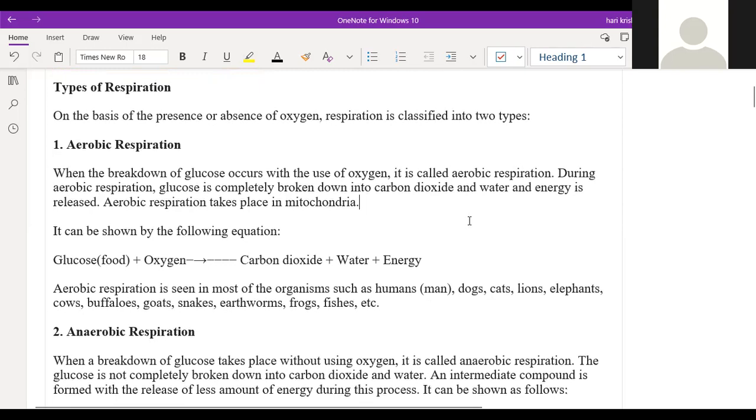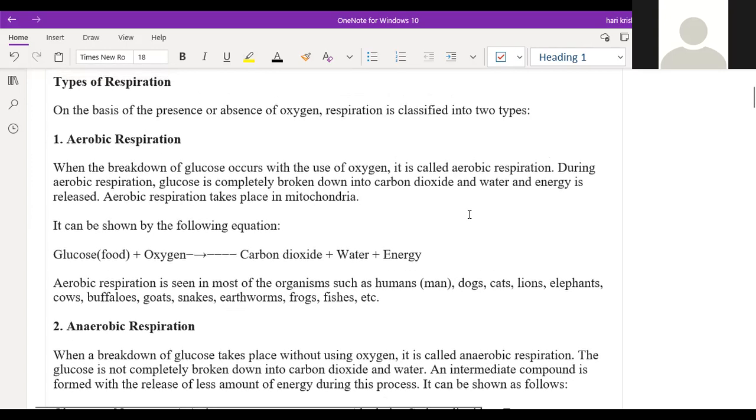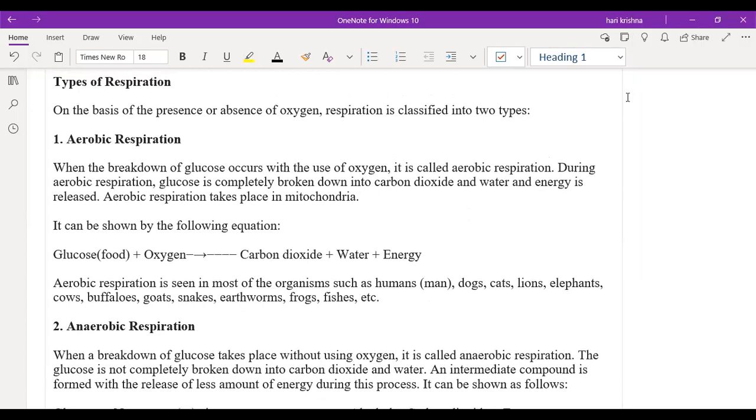And it occurs in the cytoplasm of a living cell, like in hydra and amoeba. It means anaerobic can occur anywhere, but aerobic respiration only in a few cases. And in aerobic respiration water is formed, whereas in anaerobic respiration water is not formed because the molecules will be fewer, and the breathing respiration will also be less. The oxygen will not be used, and it will use the energy which is in our body.